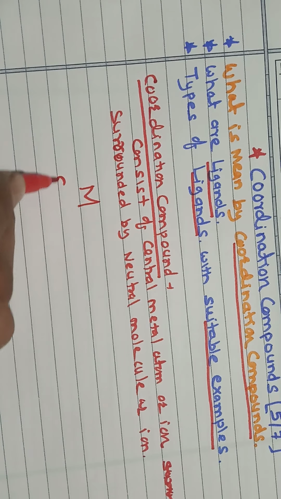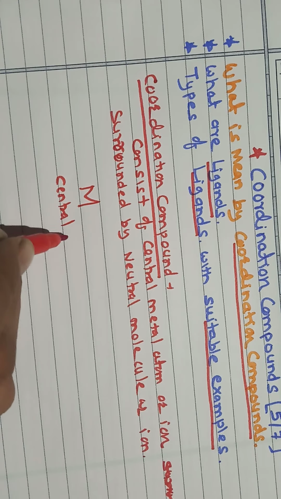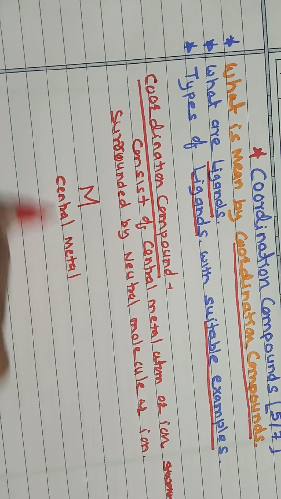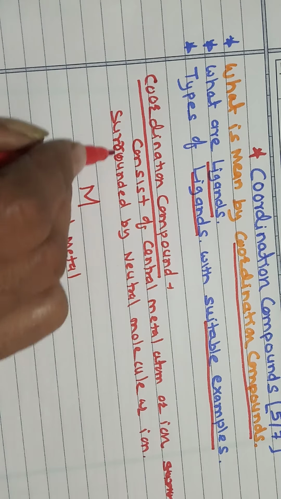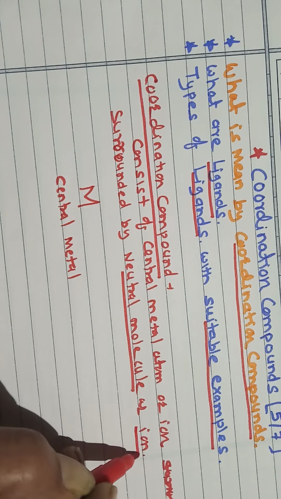Suppose that the central metal is M. That central metal may be an atom or ion, and it is surrounded by neutral molecules or ions.